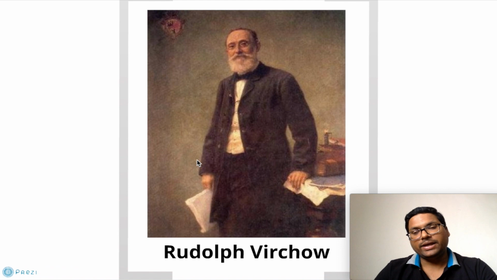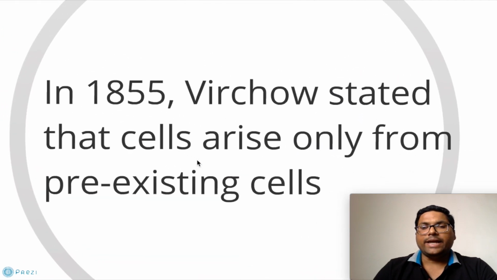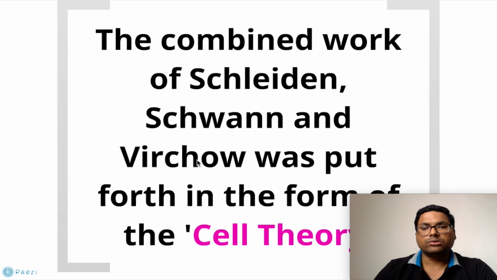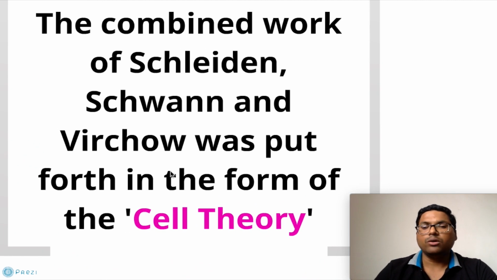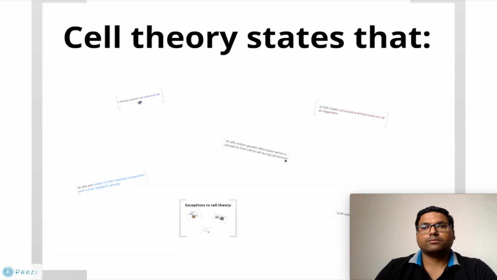Then came the third scientist, Rudolf Virchow. In 1855, Virchow stated that cells arise only from pre-existing cells. The combined work of Schleiden, Schwann and Virchow was put forth in the form of cell theory. So let us see the main important points of cell theory. Now we will see the postulates of cell theory.